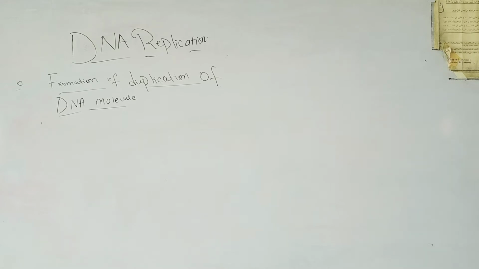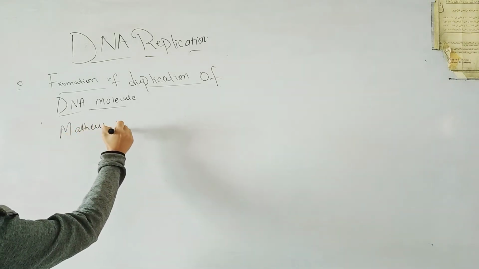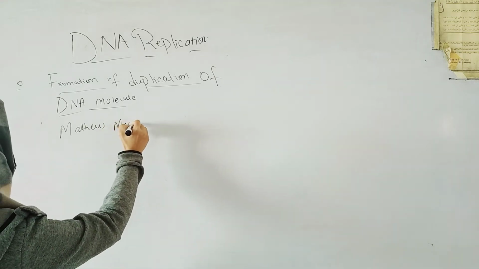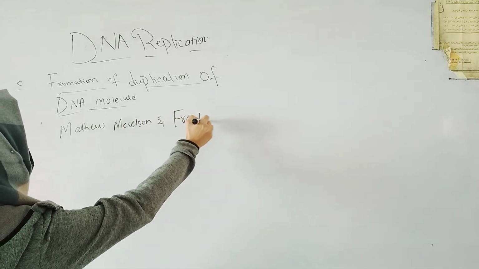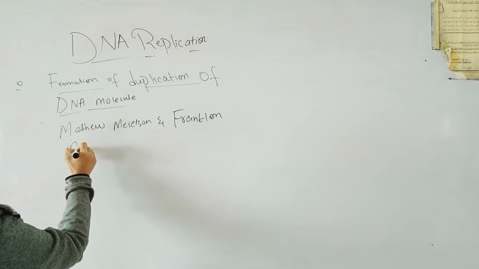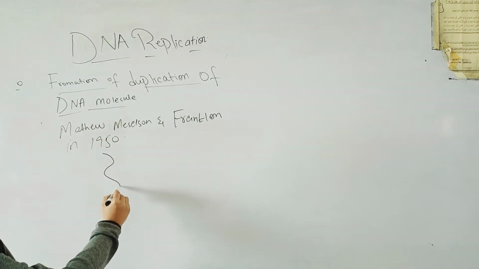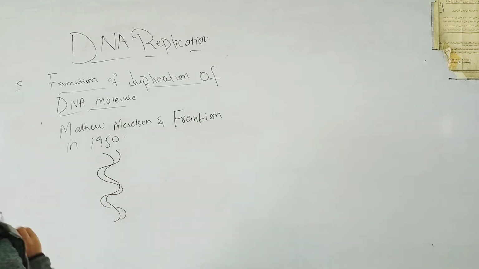DNA replication was first observed by two scientists, Matthew Meselson and Franklin Stahl, in the 1950s. They observed that there is a parent DNA strand which is like this.